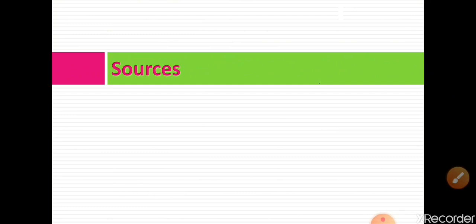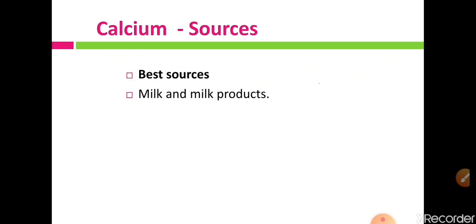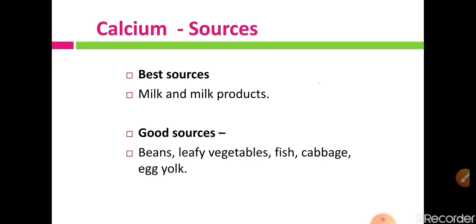Now let us see what are the sources of calcium, that means the food items from which we get calcium. The best sources are milk and milk products. Calcium is available from milk and milk products, and this is the richest source of calcium, while the good sources are beans, leafy vegetables, fish, cabbage and egg yolk.